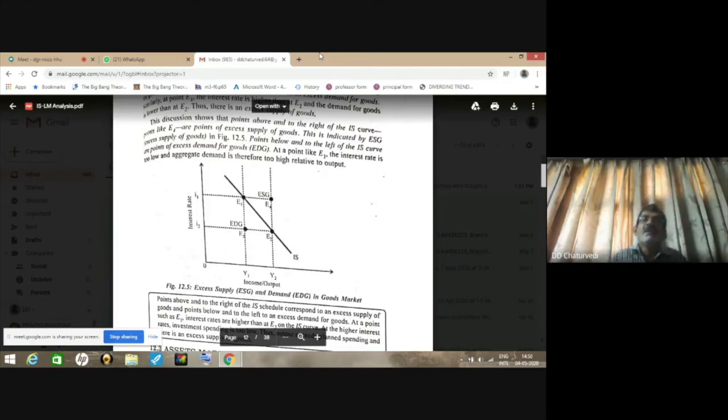And when the level of income is high, that means the forces will start which will cause the system to move back to the equilibrium point.